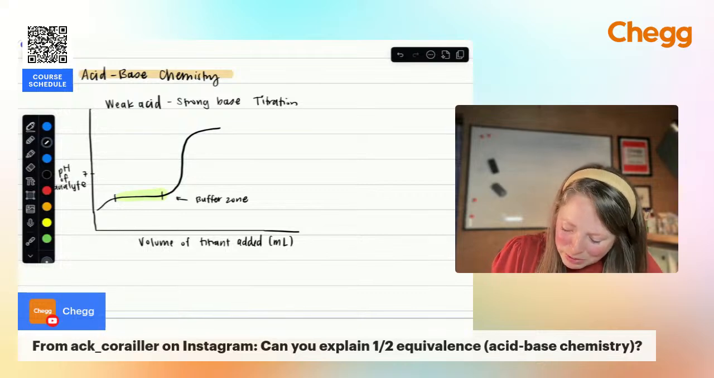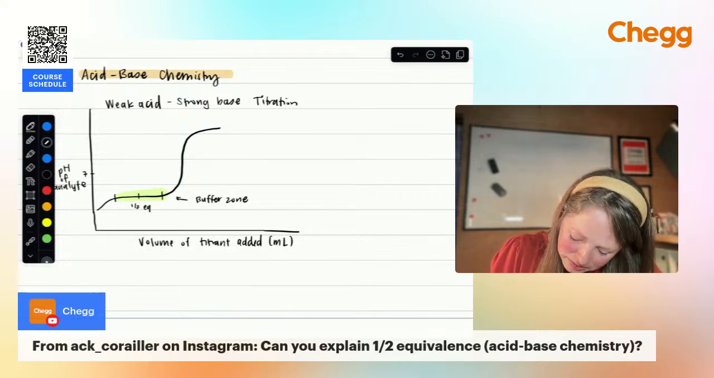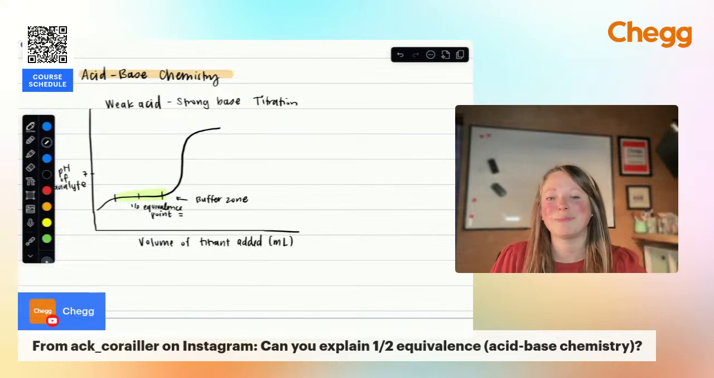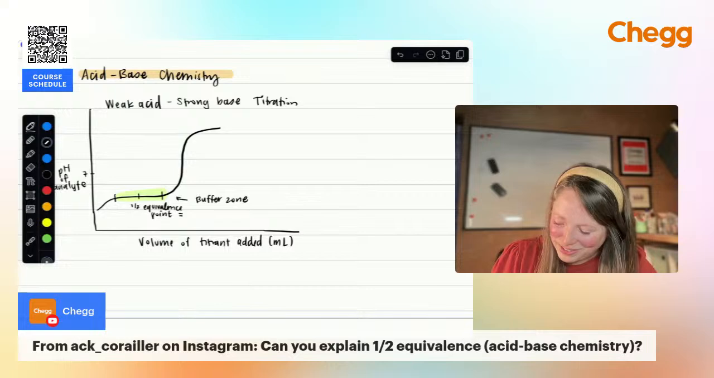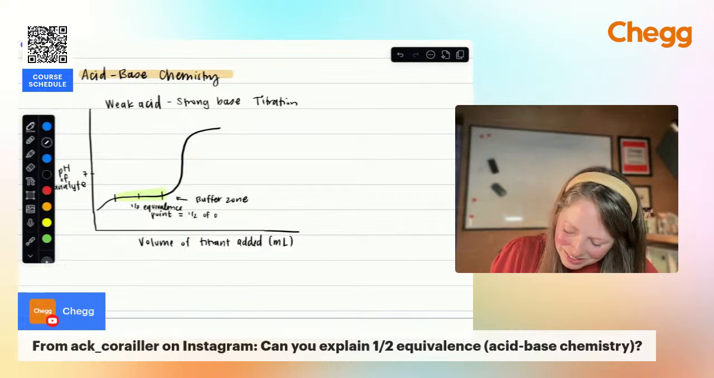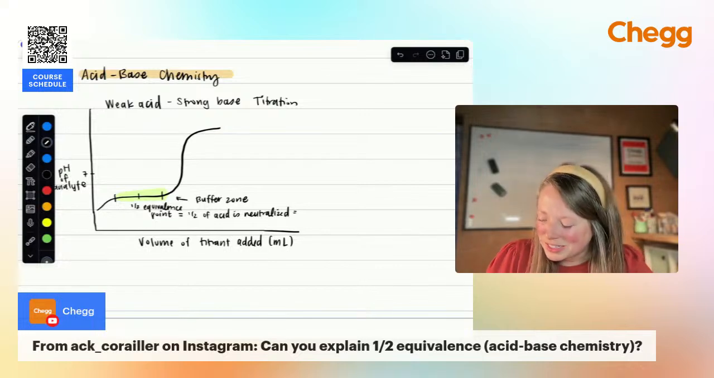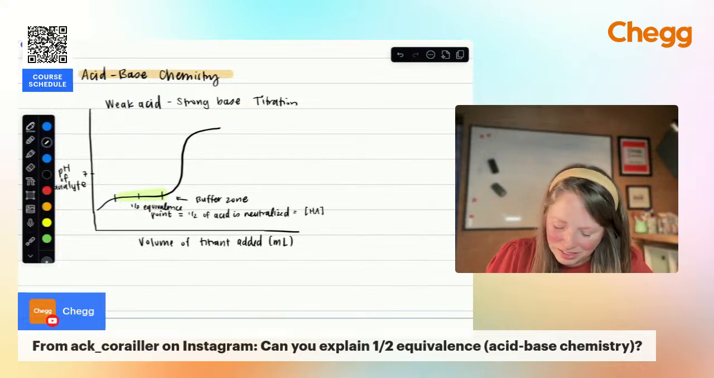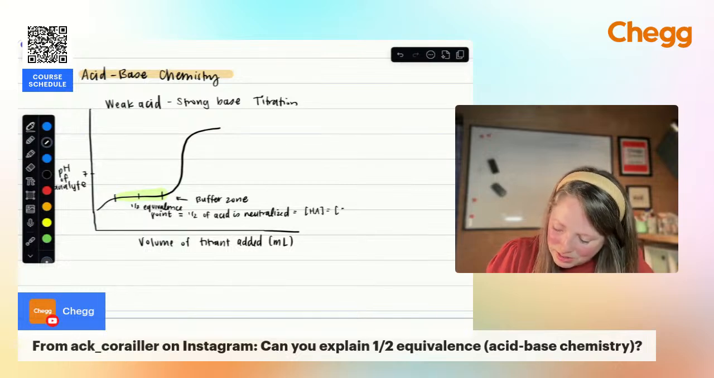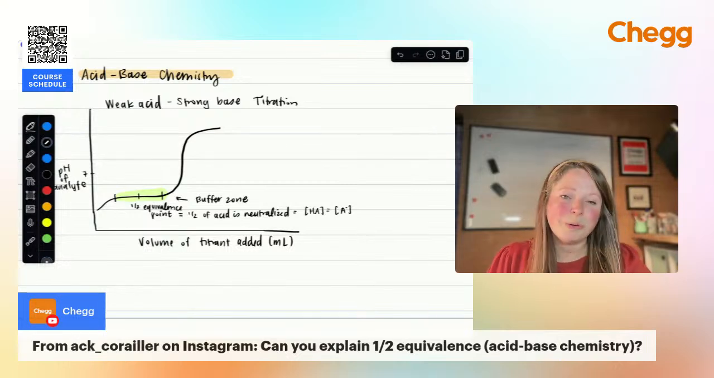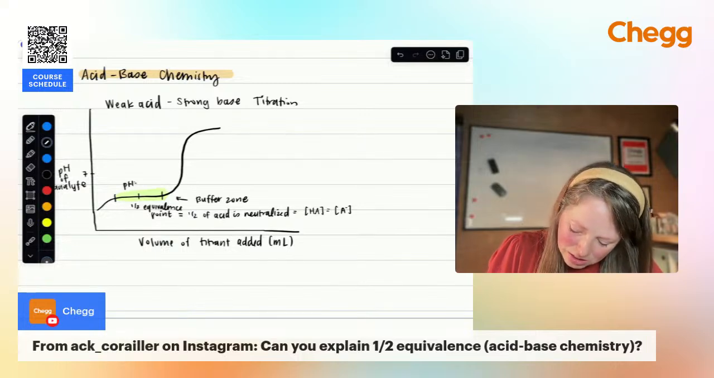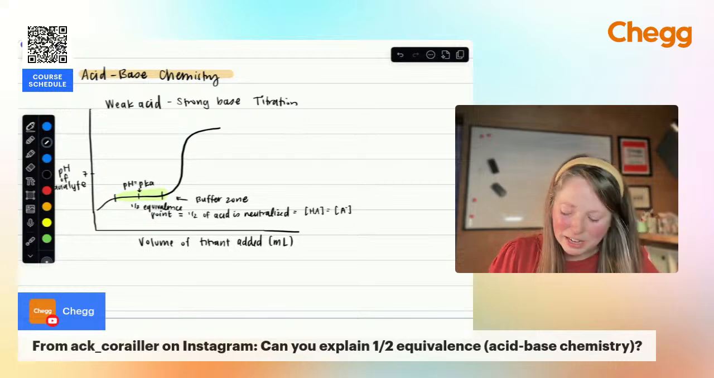All right, so at the buffer zone, we're going to have what's called the half equivalence point. And at this half equivalence point, something magical happens. Basically, half of your acid is neutralized. So what does that mean? Basically, this means that your weak acid is equal to your conjugate base. And the cool part about this is that your pH is equivalent to your pKa at that half equivalence point.